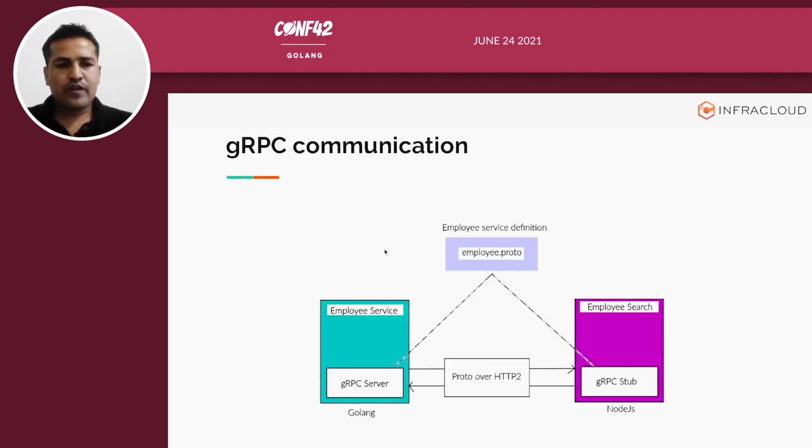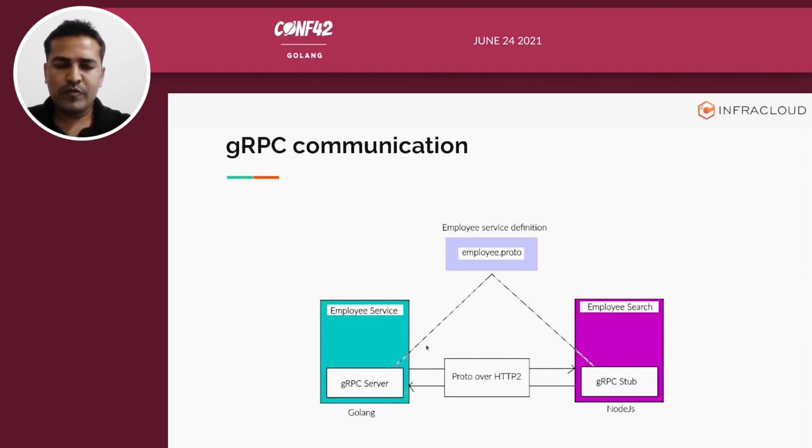As part of my demos, I have a gRPC server and client as well. My gRPC server is in Golang and the gRPC client is in Node.js, and they are both talking over HTTP2, and they are sharing this file, the employee service definition. That's a proto file. A proto file is a contract defining mechanism, I would say, and due to that, the server knows in what format data needs to be sent, and the client also knows in what format the data will be received. So the .proto file is nothing but the contract, right?